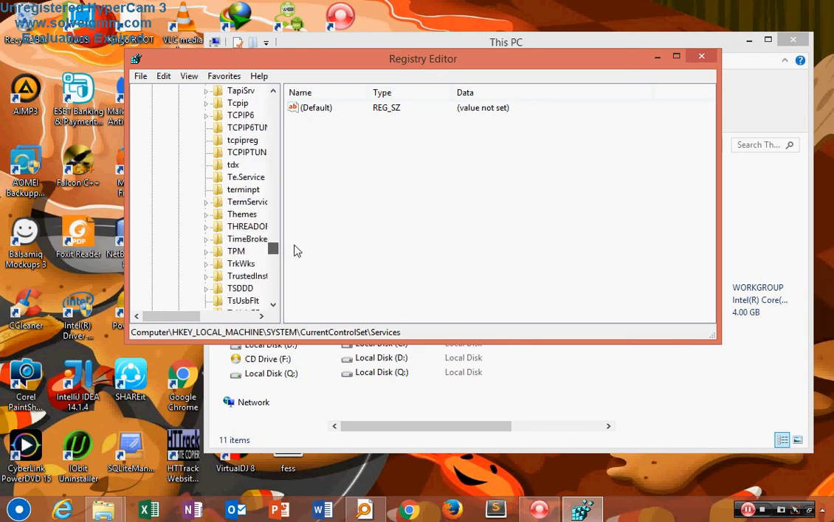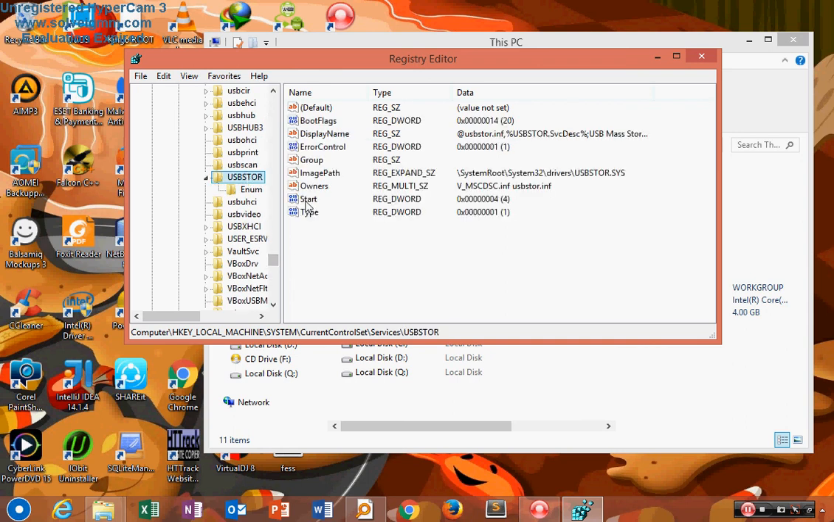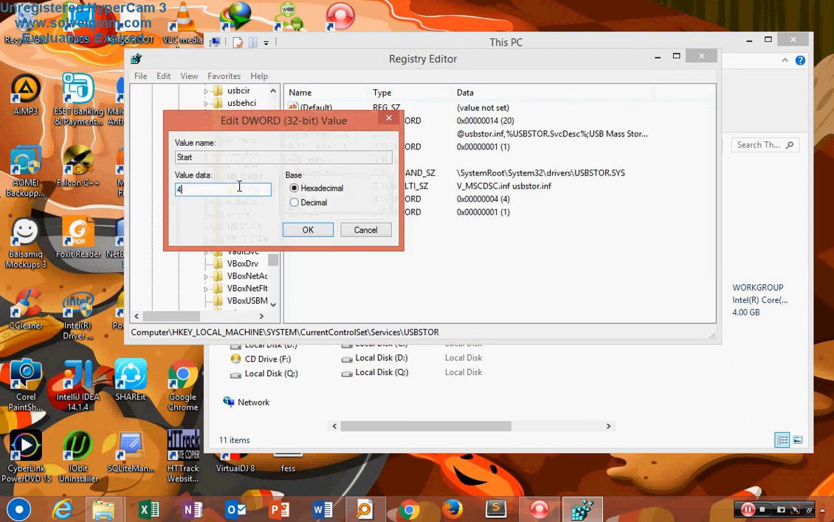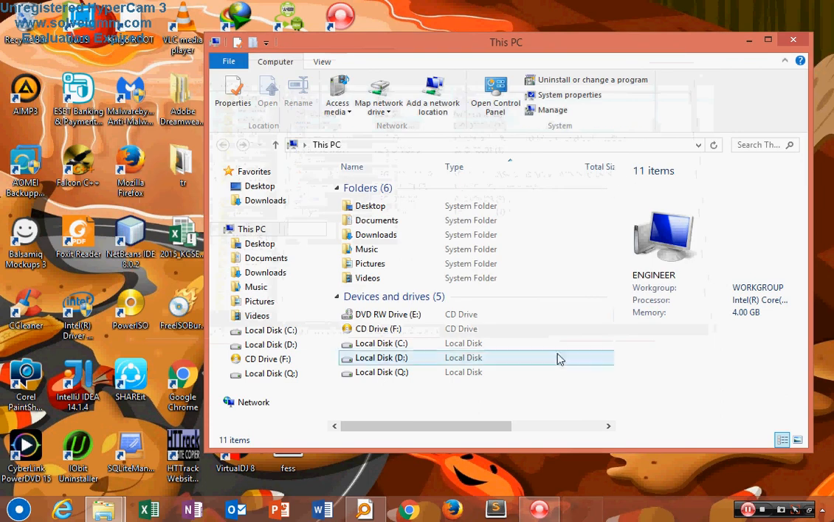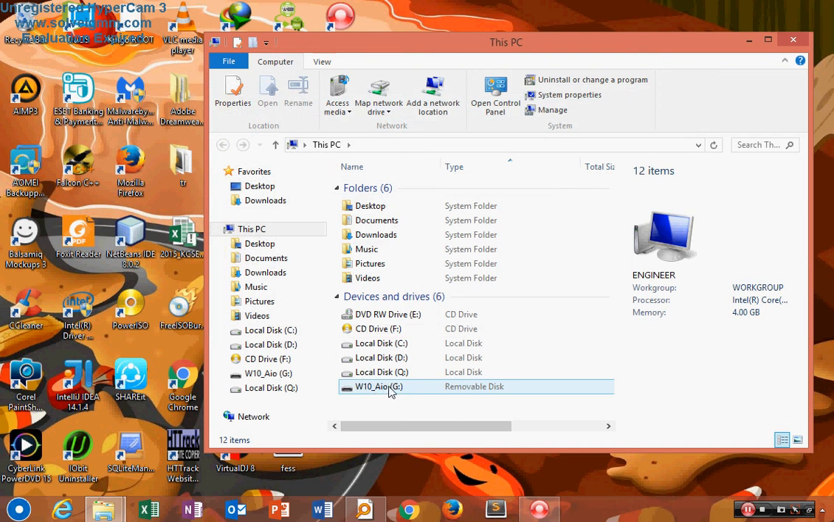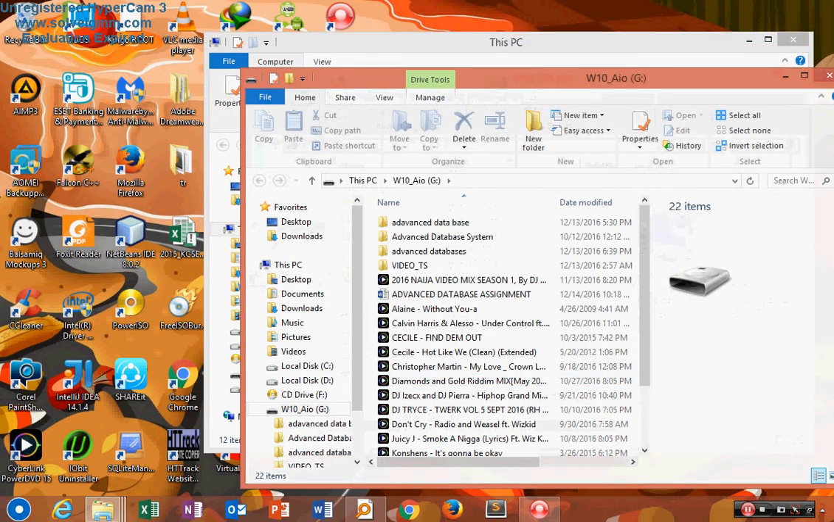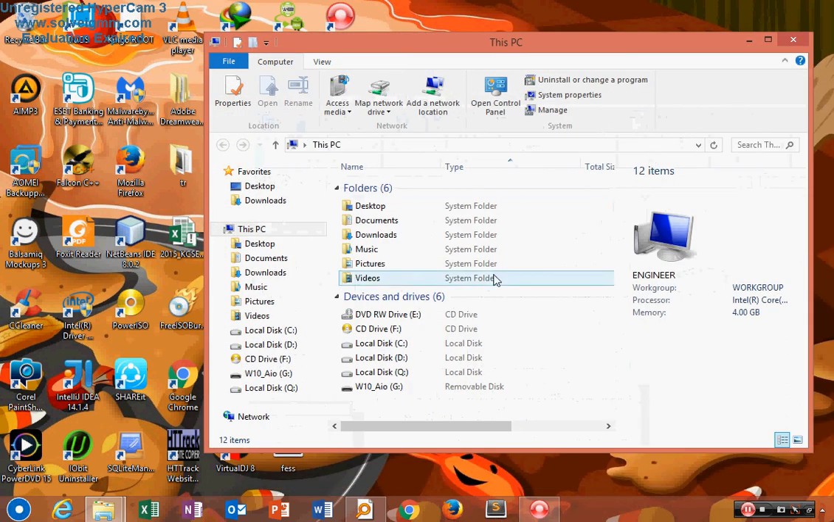Now you can see this feature here. Then you go to Start, and change the value from 4 to 3, which is the standard number. When you say okay, you close everything. So you can now see that if we plug it in, our flash disk has now been read. It's working pretty well.